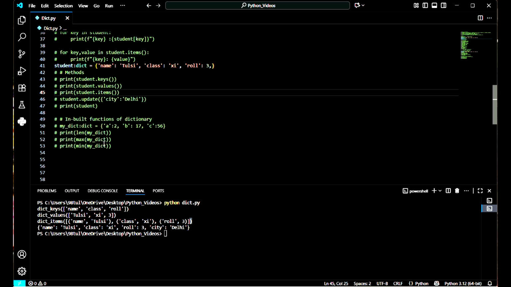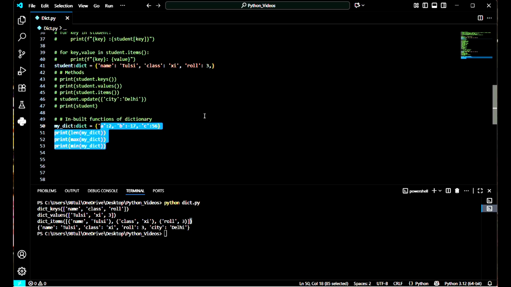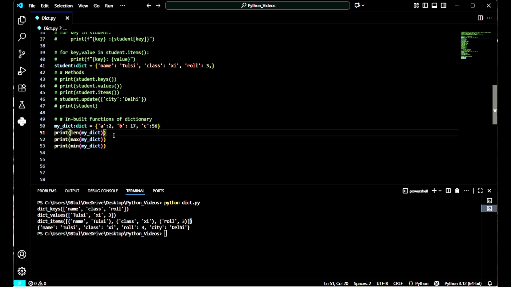That means here in this dictionary my_dict, I have given just 3 keys: A, B and C. So the length would be 3. Why? The length of any data type is the number of items we have stored. But in a dictionary we are using key value pairs, so it will just count how many keys we have given.